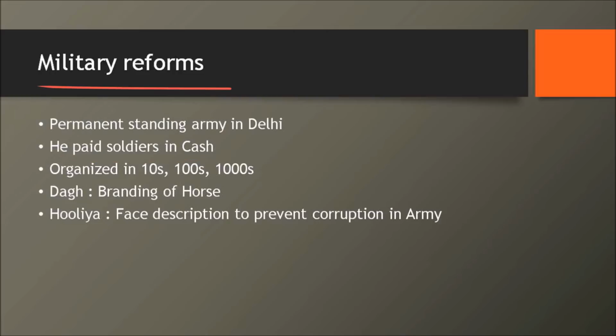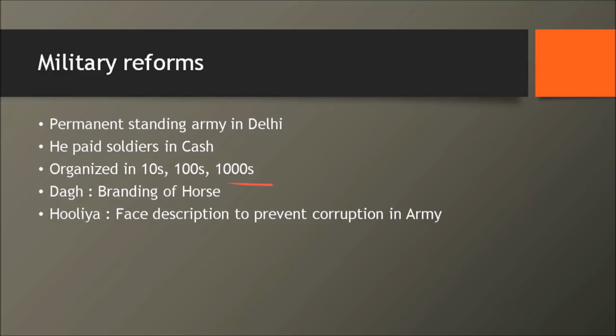And coming back to the military reform aspect of it, he organized all his military men into groups of tens, groups of hundreds, groups of thousands. Earlier there was no decimal system that way. Also, there was a very big corruption happening in the system. Just think of each Iqtidar. The Sultan goes to one Iqtidar and sees there are a lot of horses and a lot of men associated with it. Then he goes to a different Iqtidar and finds a different set of horses and different set of people.